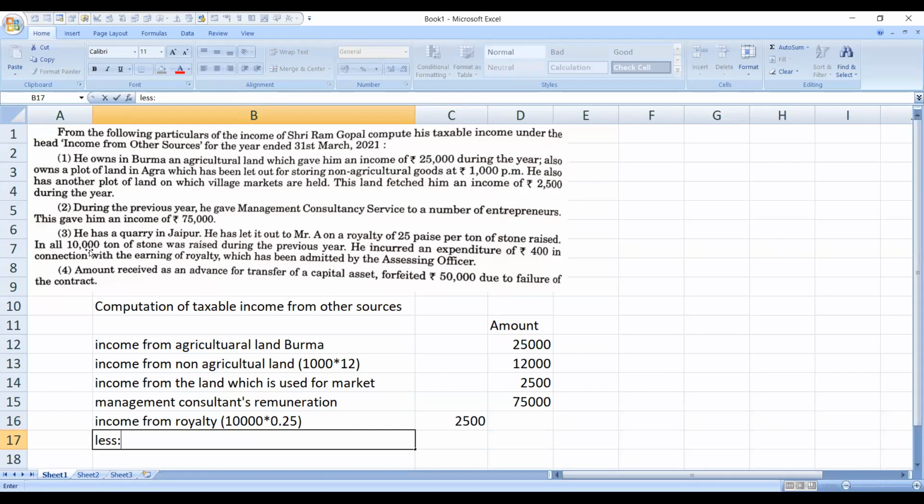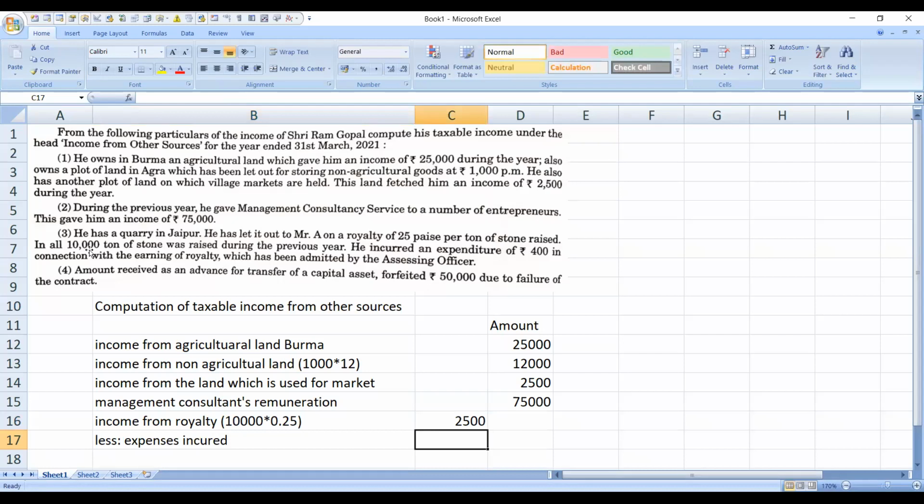To receive this amount he has some expenses, which can be deducted. He had expenses of rupees 400 which we are going to deduct. So 2,500 minus 400 is equal to 2,100. That is the income from royalty.